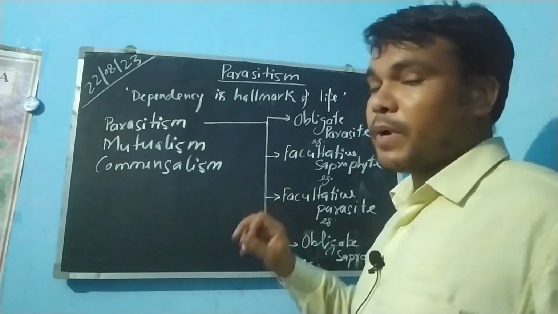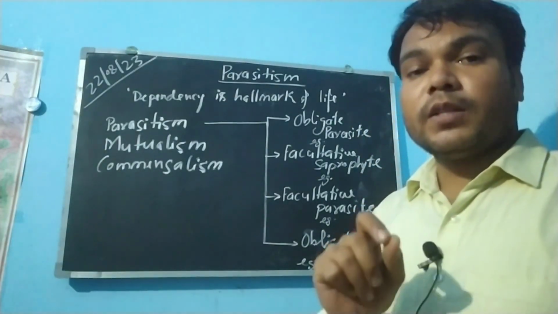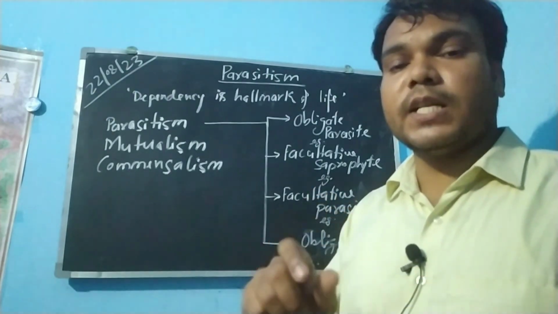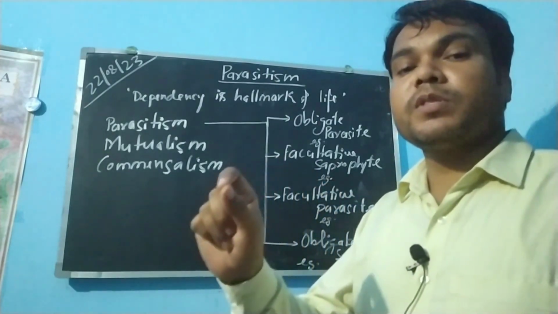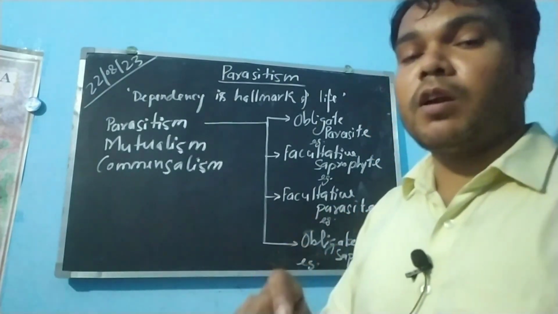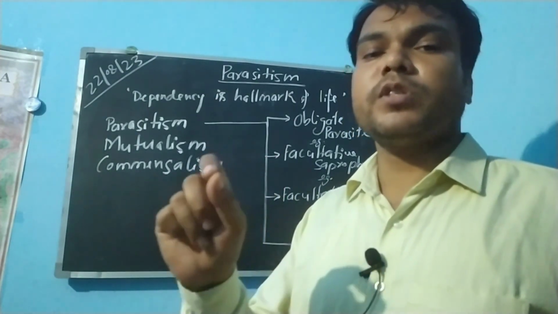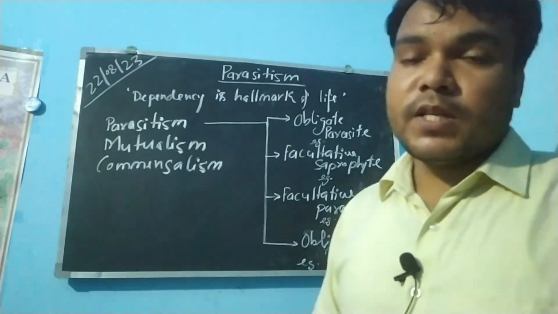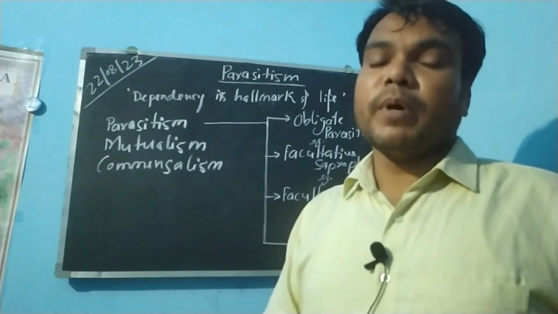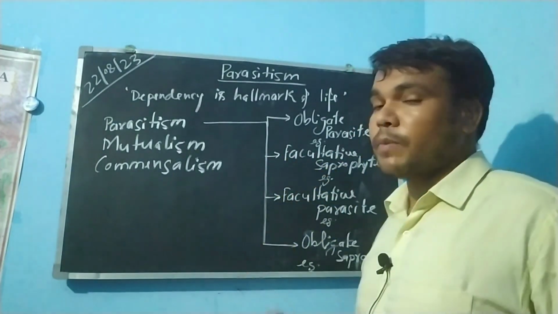The first one is the obligate parasite. In this relationship, the pathogenic organism derives its nutrition only from the living host cells. It means it cannot live on dead organic matter or dead cells. It derives its nutrition only from living host cells or tissues. An example is Puccinia graminis tritici, and all the obligate parasitic pathogens. The second one is the facultative saprophyte.